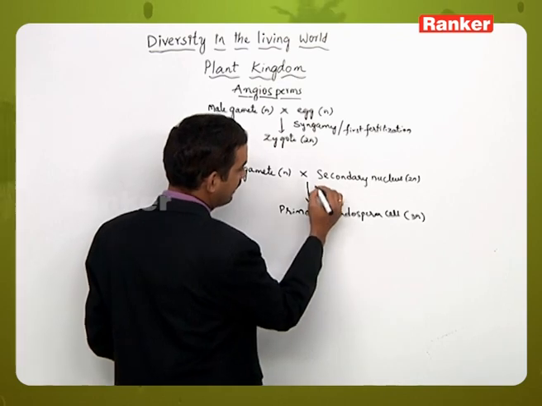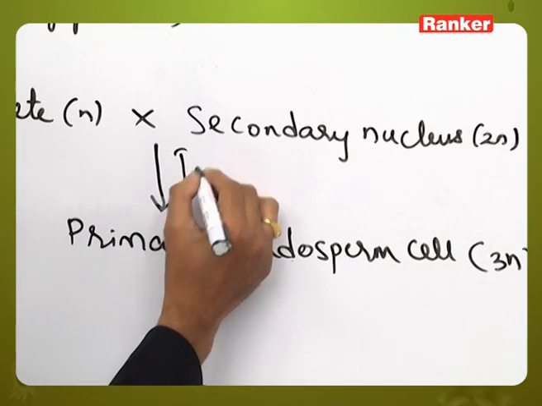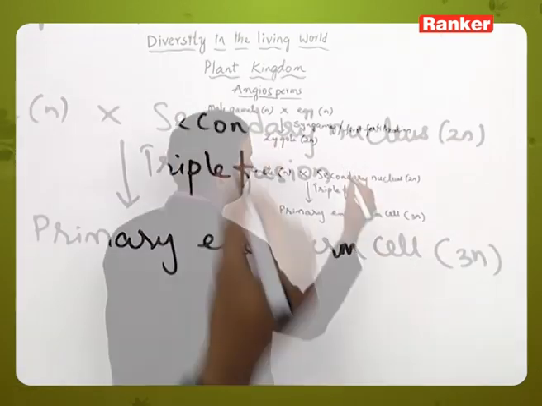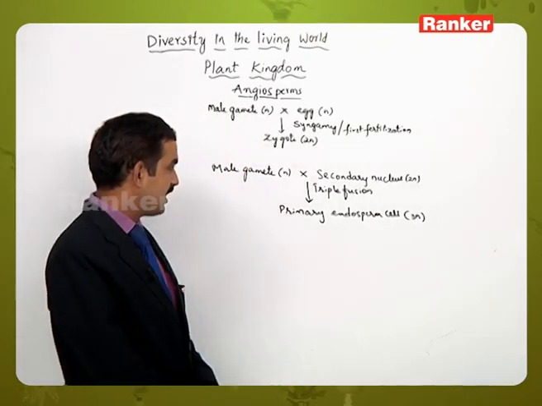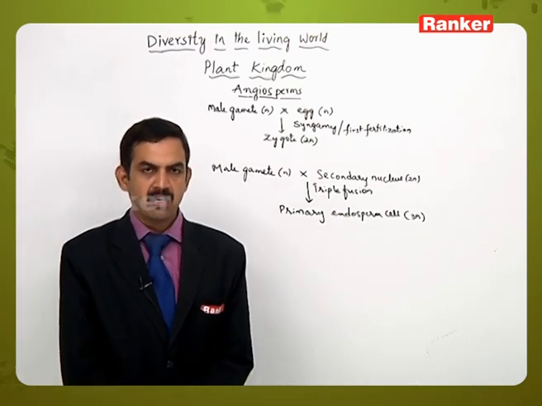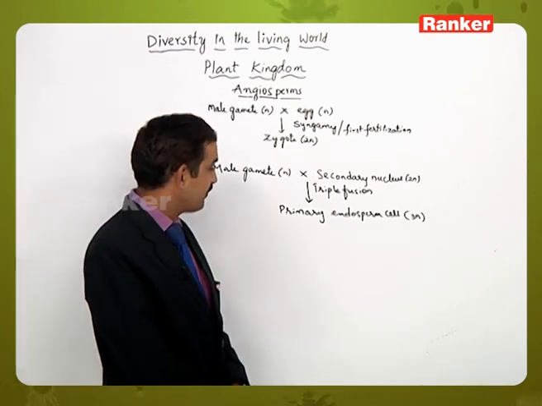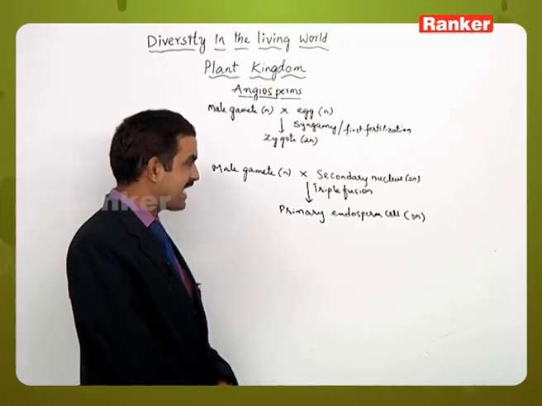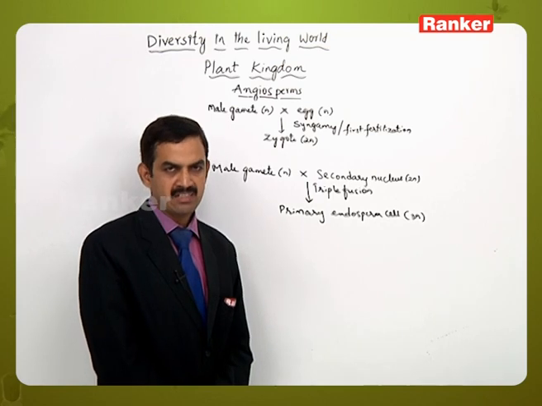This process is called triple fusion, and this is the second fertilization taking place inside the embryo sac. This is not a true fertilization, because only the male gamete is participating but not the female gamete.